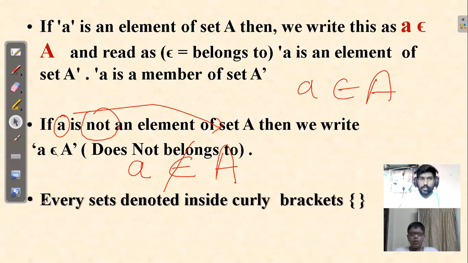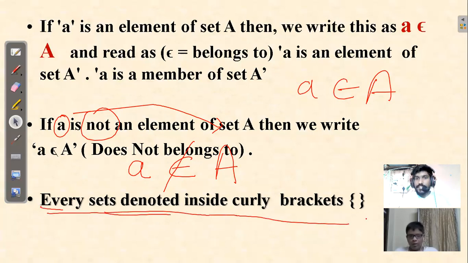And this point we already know, the last one that says every set is denoted inside curly brackets. Okay? You write first the name of the set A by a capital letter, then an equal to sign, then the curly bracket, and then you write the objects inside the set. Right, sir?